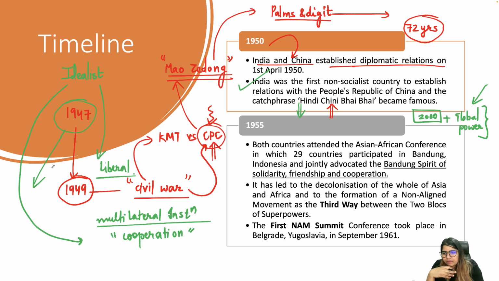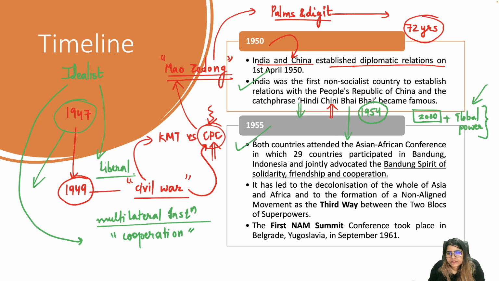That's why he went for self-sufficiency, and he recognized the PRC and established diplomatic relations with it. Then he visited China in 1954, and that's when he signed the Panchsheel agreement of peaceful coexistence and mutual understanding.